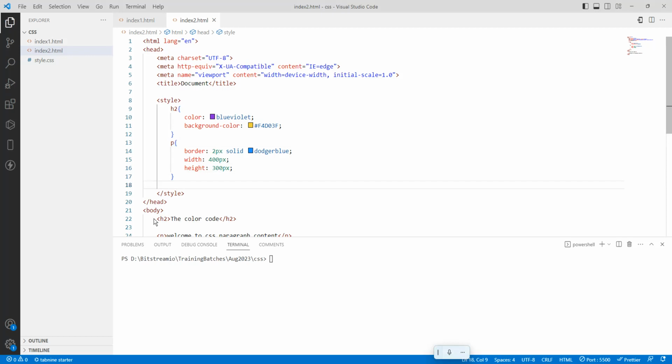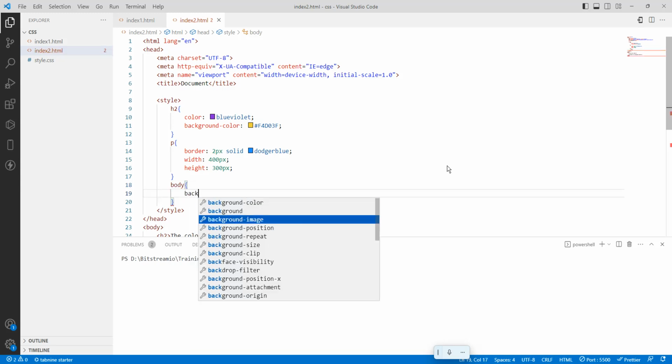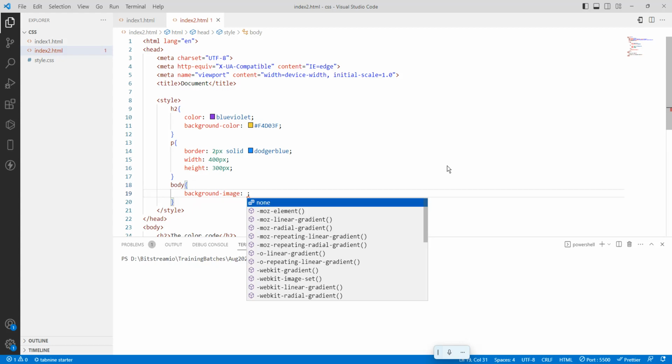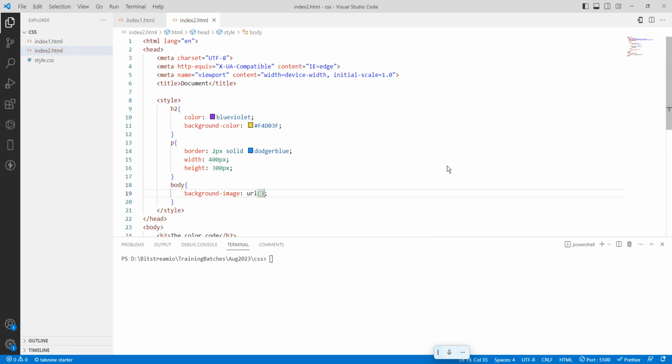Here a body tag is there, so I will call body, open close brace. First I will use background image and you just type a URL. So you want to set the background image URL.